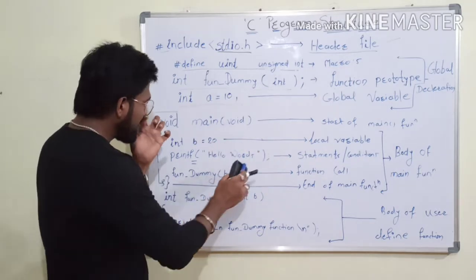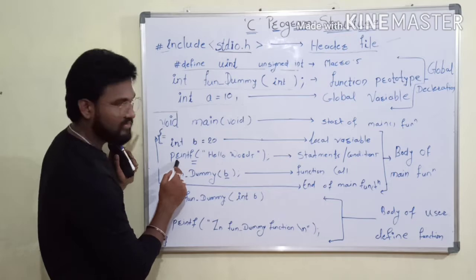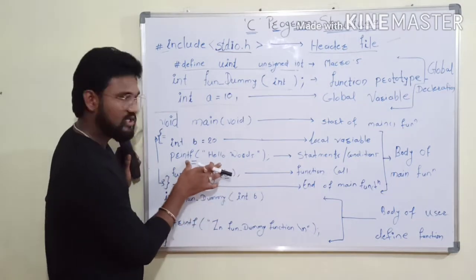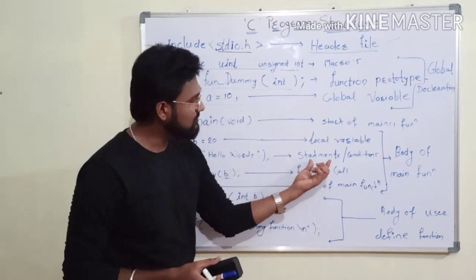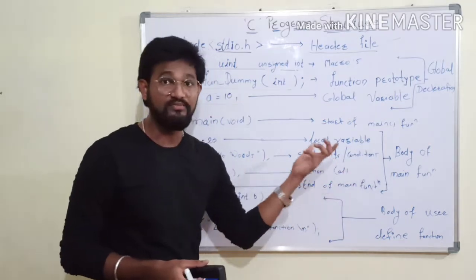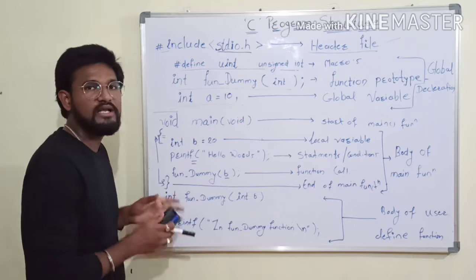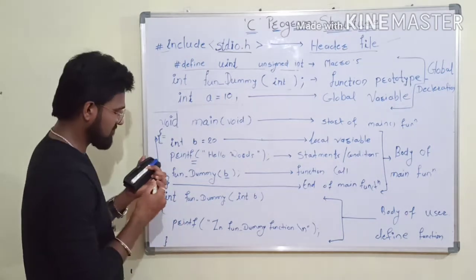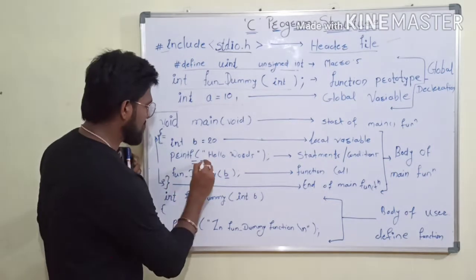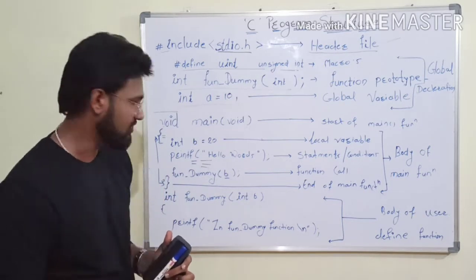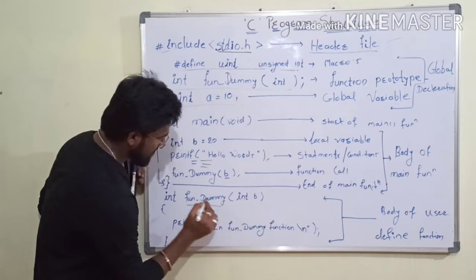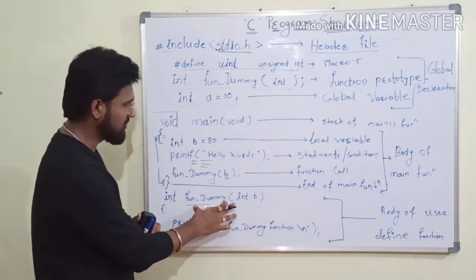After that, your statements. Here I write one statement like printf hello world. What will this do? This will print hello world on your monitor. So this is one statement. Also you can add conditions and branches; we will simply call it logic. So after the declarations, you need to write your logic. Also, if you write a user-defined function, here I use a function named function_dummy, which is a user-defined function.